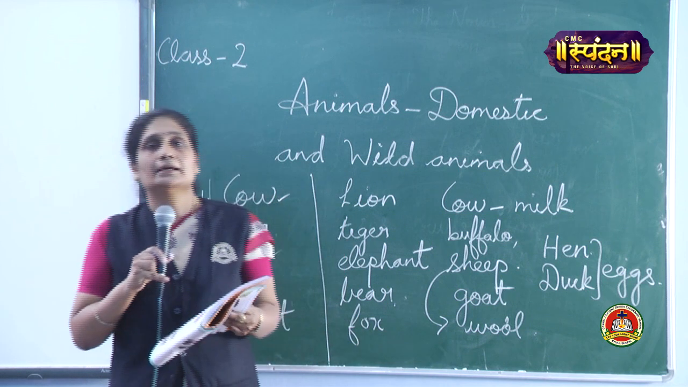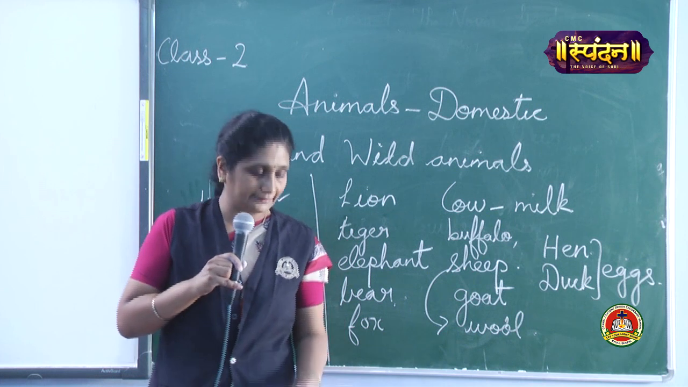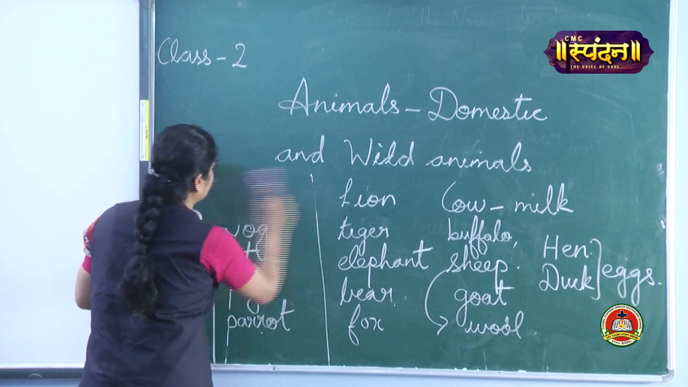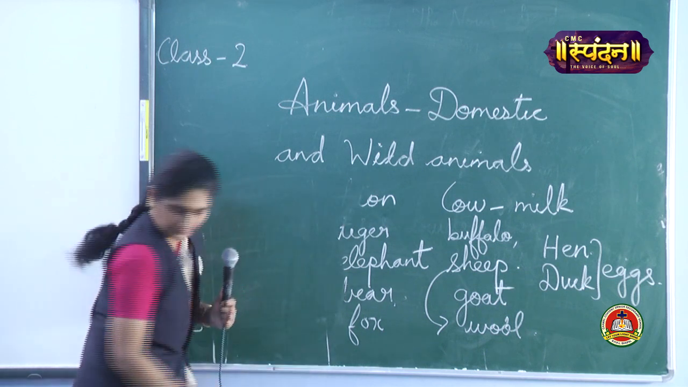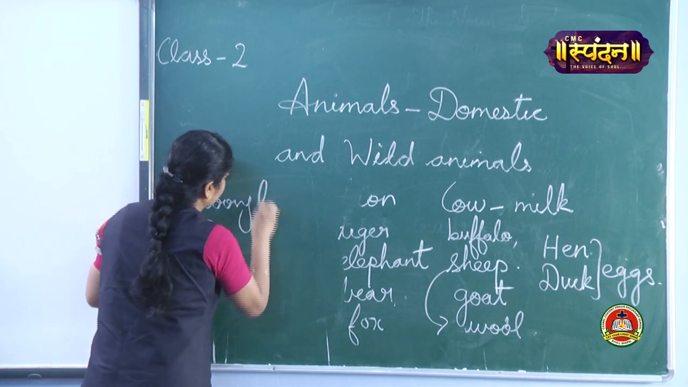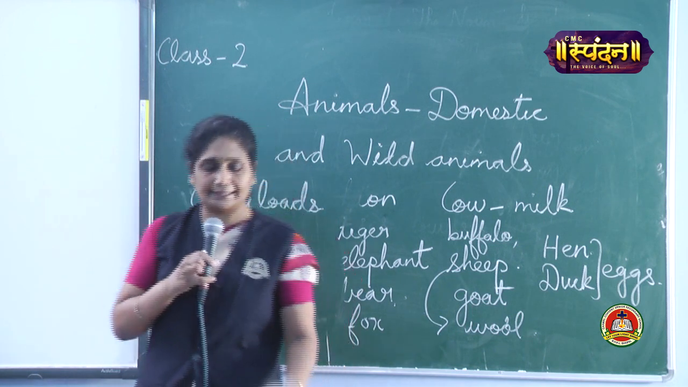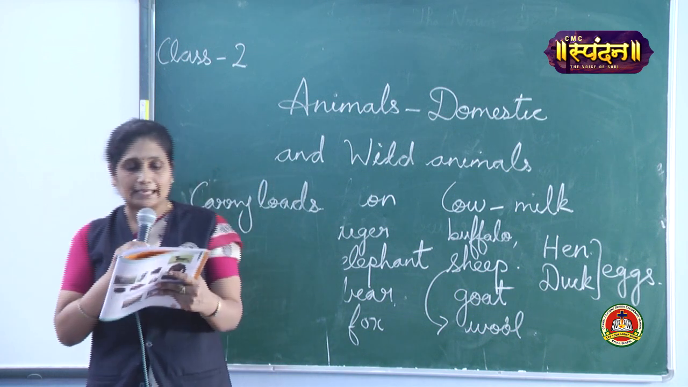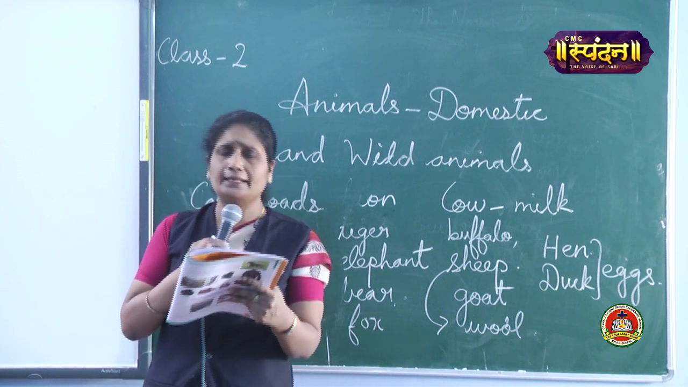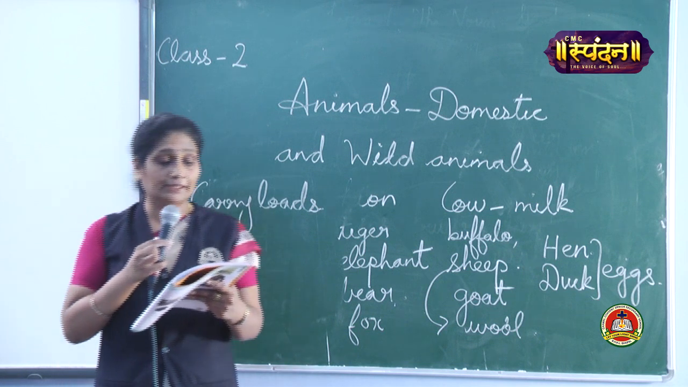Now animals, as I've told you, the animals are very useful to us. They give us food. Now what is the second thing they give? Animals carry loads for us. Okay. Now how do they carry loads? Elephants, camels, horses, donkeys and bullocks carry loads for us. Elephants carry heavy logs of wood in the jungle. They help us to carry the logs of wood in the jungle.